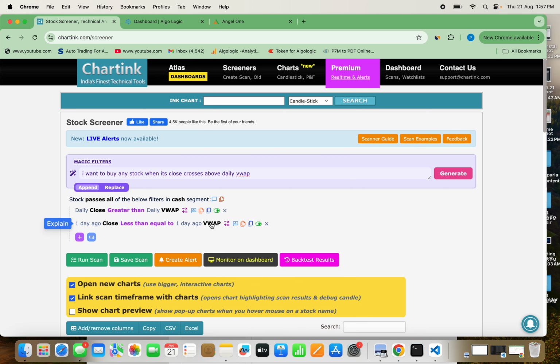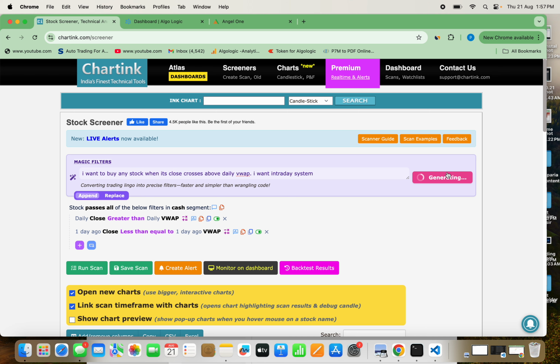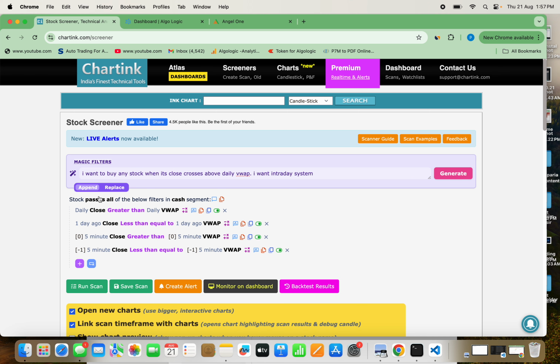Wow. So now you can see it has already made its scanner here: daily close greater than VWAP one day ago, and these other conditions. Now in case I say, okay, very nice, I want intraday system. Now let's see, generate. I'll say replace, generate.